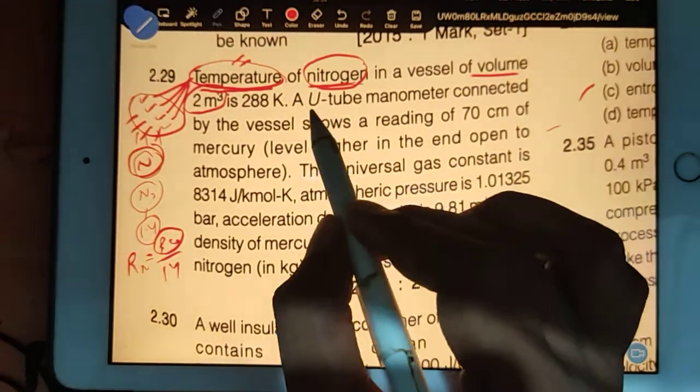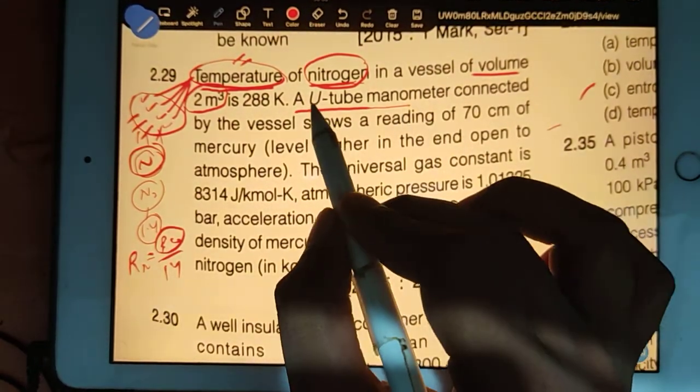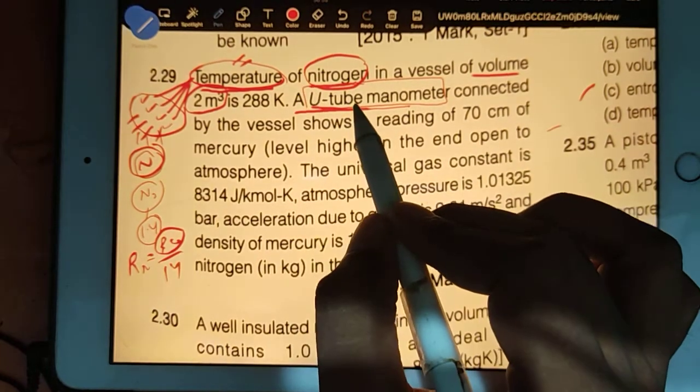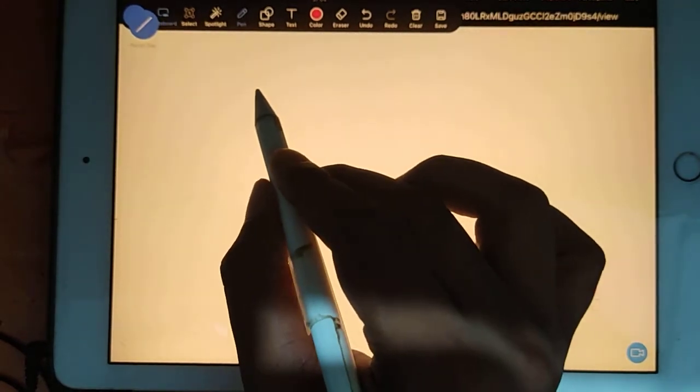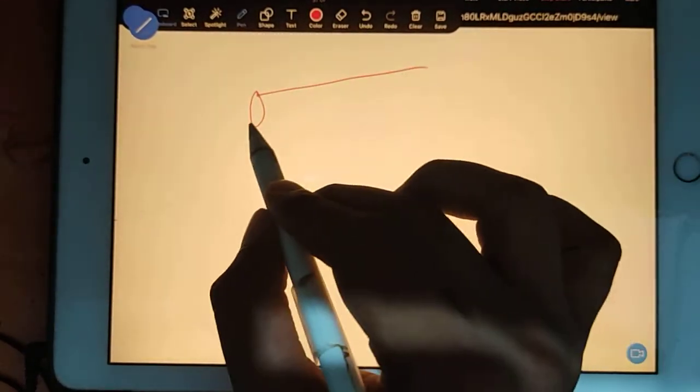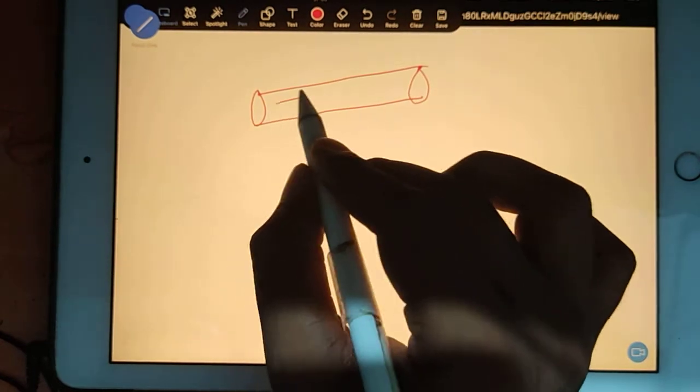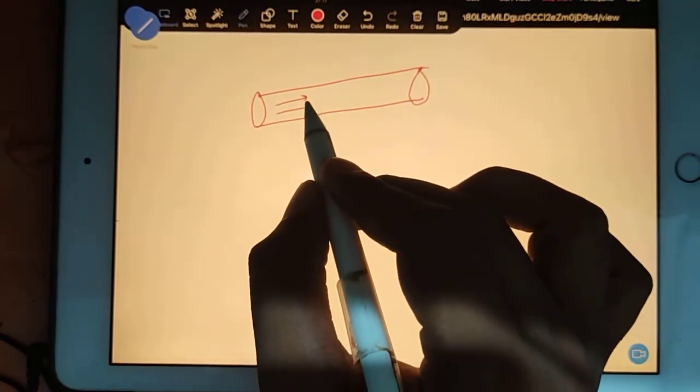This question is for the U-tube manometer. So whenever a U-tube manometer comes into a question, you should recall these things. I will tell you what you should recall quickly. See guys, there will be a pipe. In this pipe, some flow will be happening.